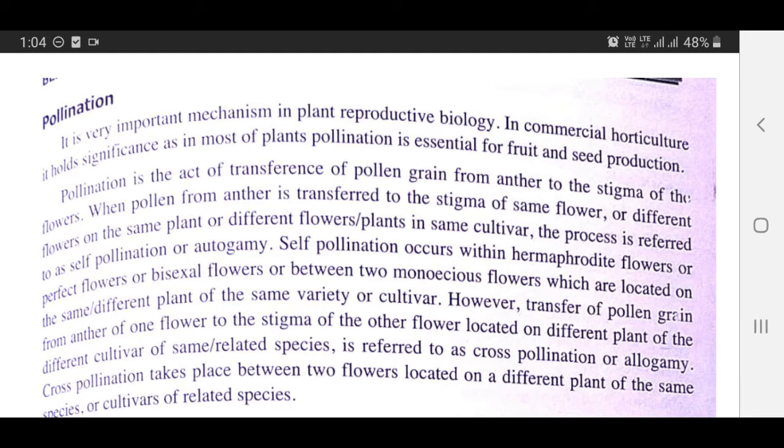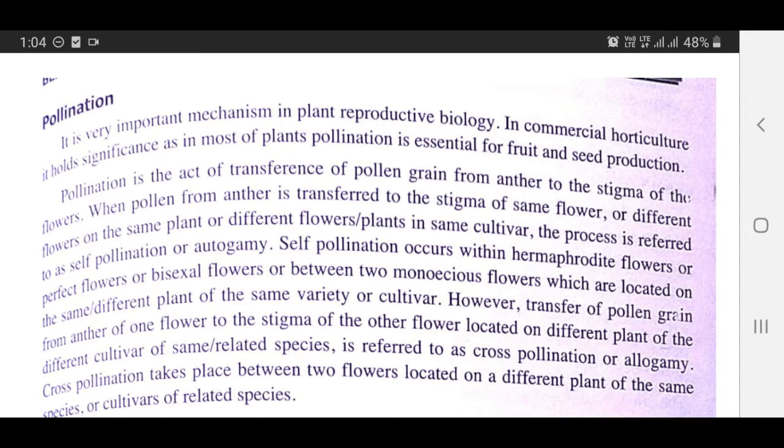When pollen from anther is transferred to the stigma of the same flower, or different flowers on the same plant, or different flowers or plants of the same cultivar, the process is referred to as self pollination or autogamy. Self pollination occurs within hermaphrodite flowers, or perfect flowers, or bisexual flowers, or between two monoecious flowers which are located on the same or different plant of the same variety or cultivar.